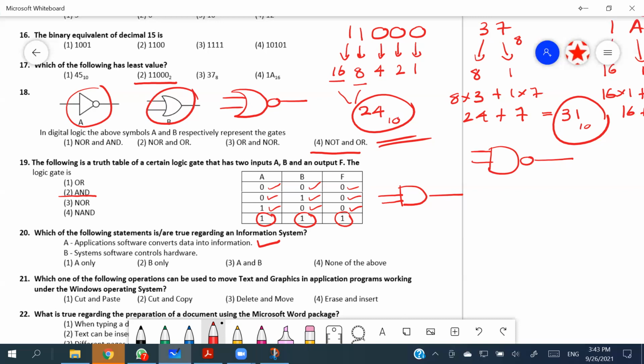But system software contains 4 different things: operating systems, utility software, language translators, and device drivers. Clearly, utility software is not there only to control the hardware. There are some programs to manage, not actually controlling, like managing. So we can take B as an incorrect one.